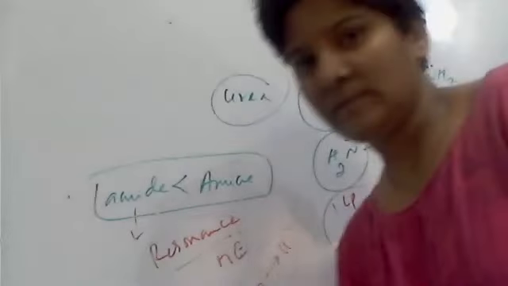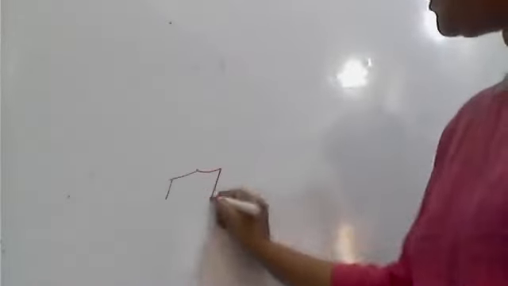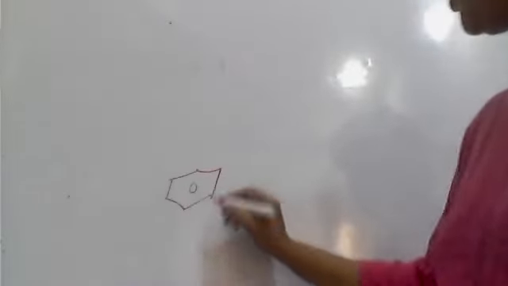Understand? And next, we'll see some more examples. Then obviously, just now we discussed primary phenyl substituted amines.